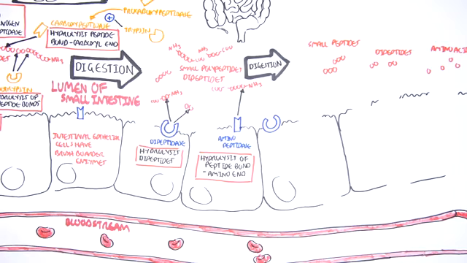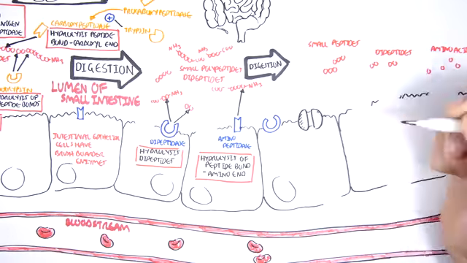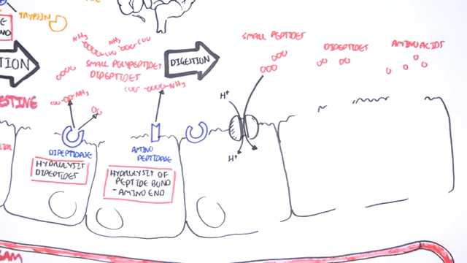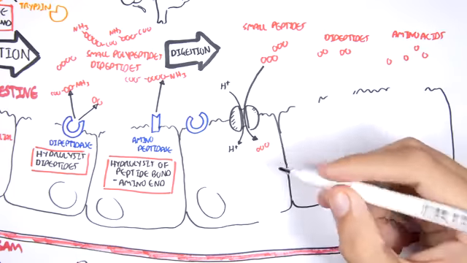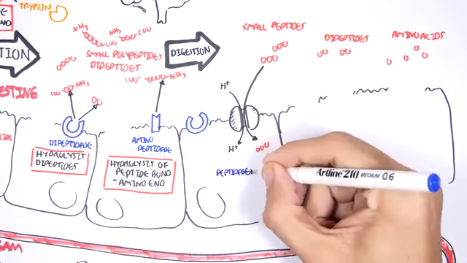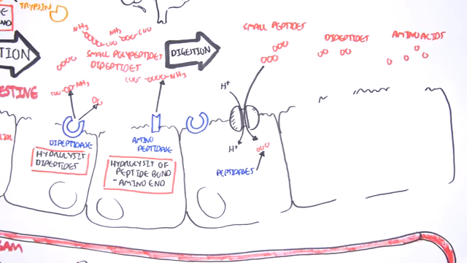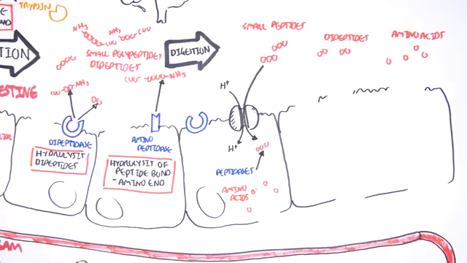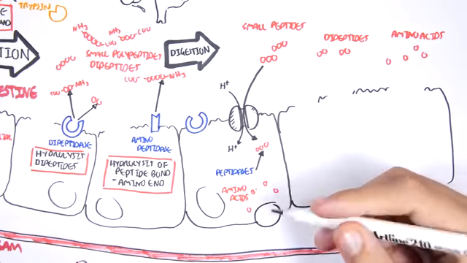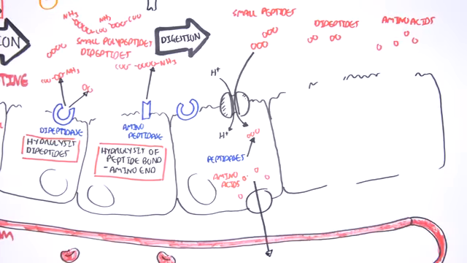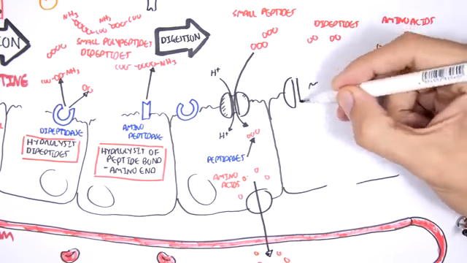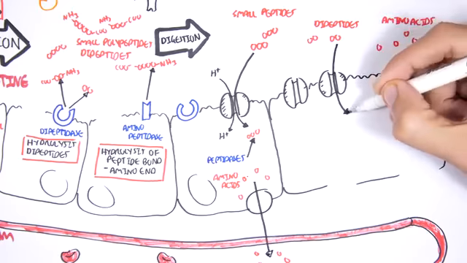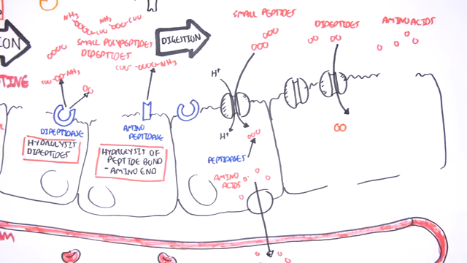The small peptides, such as the tripeptides, can be absorbed through a cotransporter with hydrogen. Once inside the cell, the tripeptide can be hydrolyzed by the cell's own peptidases, which will break it down to amino acids. Once in the amino acid form, the amino acid can diffuse into the bloodstream, where it will be carried to the liver.